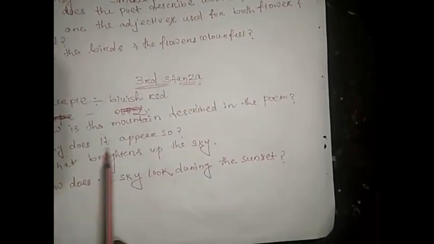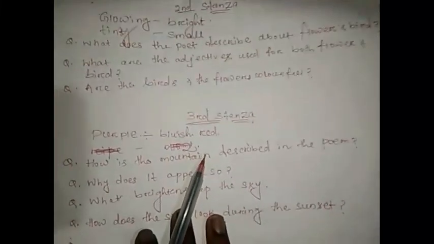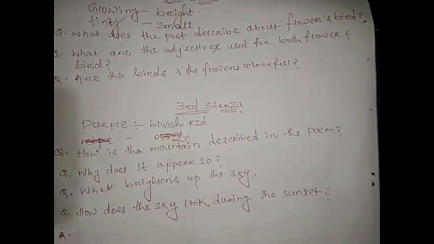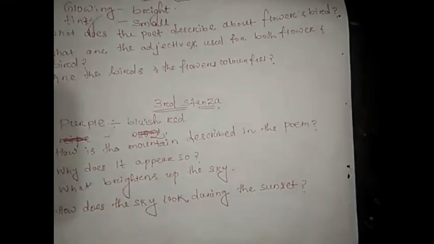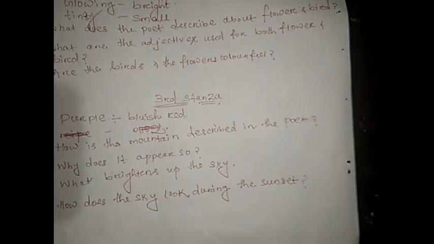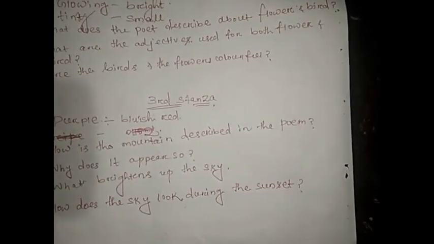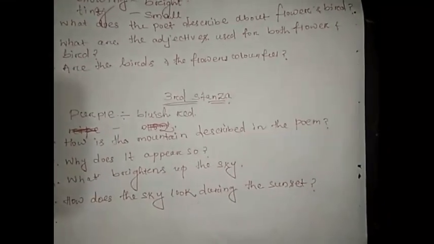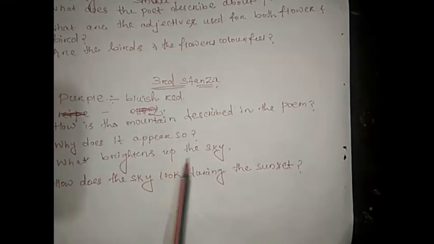So what does the poet describe in this third stanza? How is the mountain described in the poem? The mountain is described in the poem as purple headed. Why does it appear so? What makes the mountain purple headed? The mountain described in the poem has a natural beauty during the sunset and the sunrise. When the rays of the sun fall on the top of the mountain, it becomes purple headed.